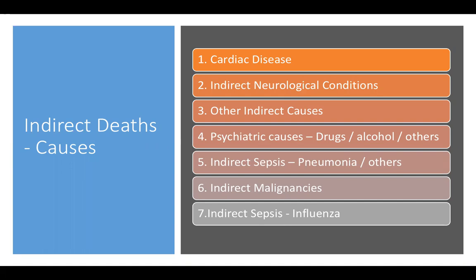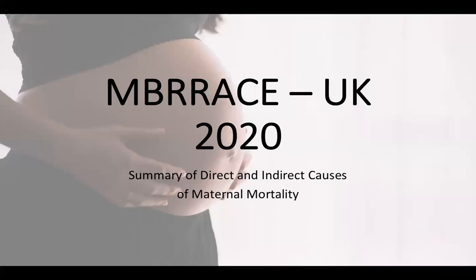Number 5 is indirect sepsis, such as pneumonia. Number 6 is indirect malignancies. And number 7 is indirect sepsis from influenza. So that's a quick summary of the direct and indirect causes of maternal mortality, according to the latest MBRRACE report published from 2020.